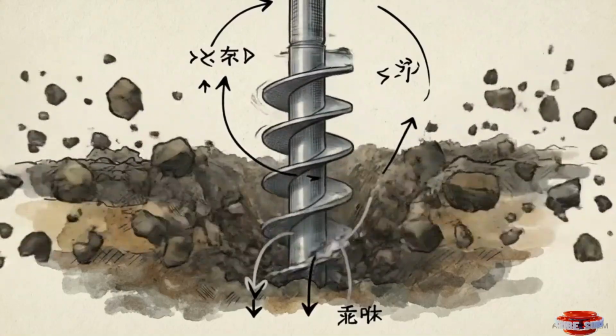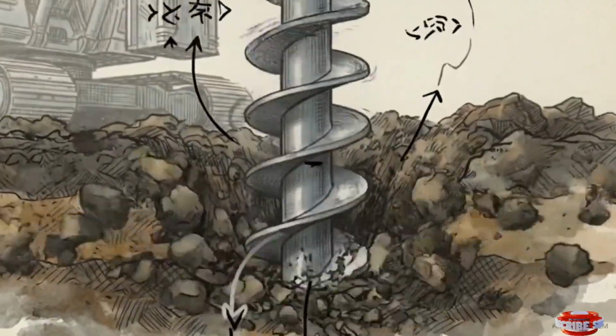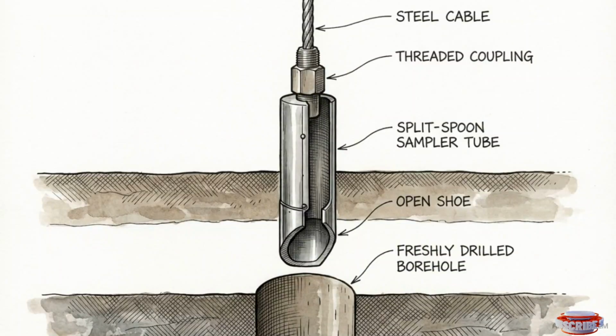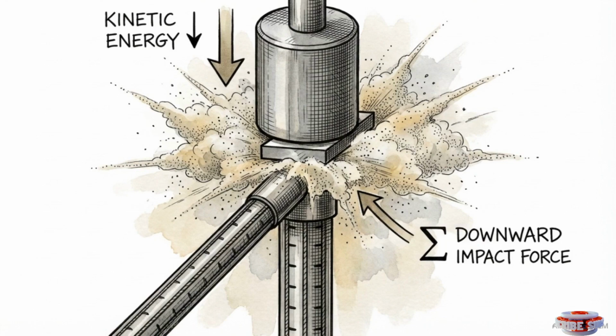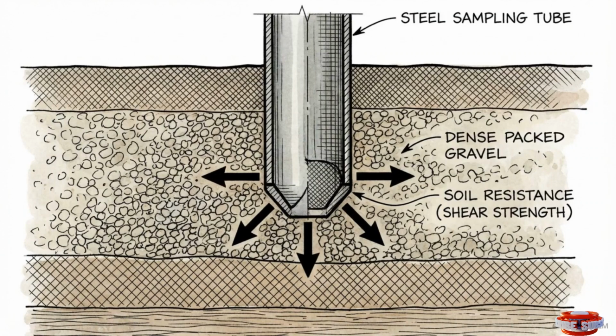Before a single footing is sized, heavy drill rigs are mobilized to the site footprint to extract continuous physical soil samples from deep underground. One of the primary tools used is the Standard Penetration Test, or SPT. This involves driving a heavy steel sampling tube into the ground with a standardized drop weight. The number of blows required to drive the tube a specific distance generates an N value, a critical metric that reveals the exact shear strength and relative density of the specific soil layer.